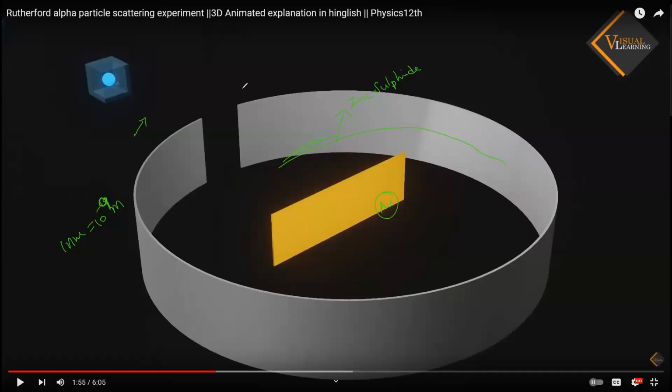What is the formula of zinc sulfide? Anybody can tell? You all know zinc sulfide. Zinc valency is +2, sulfide valency is -2. So what is the formula?